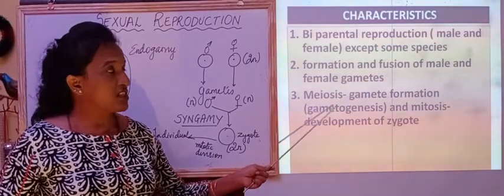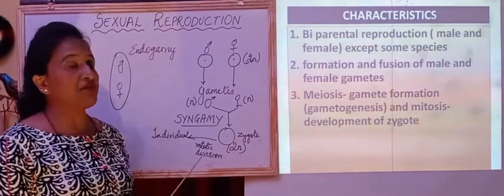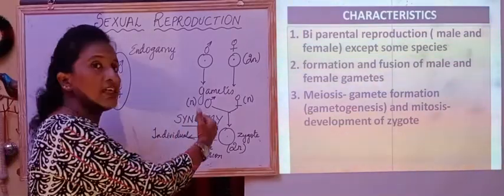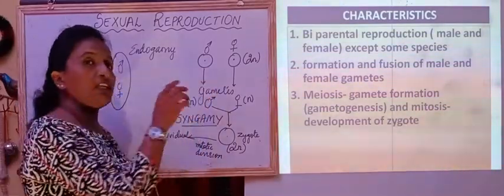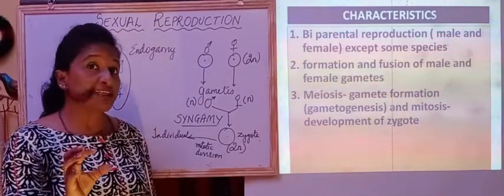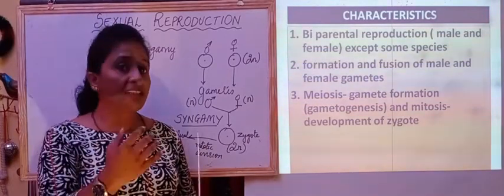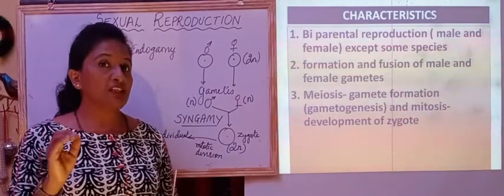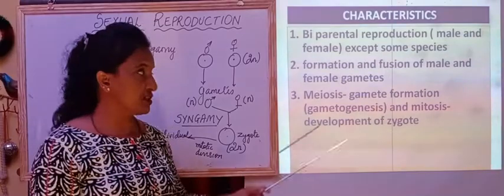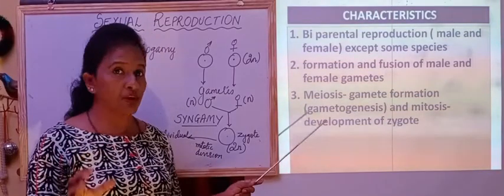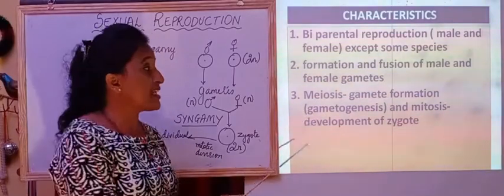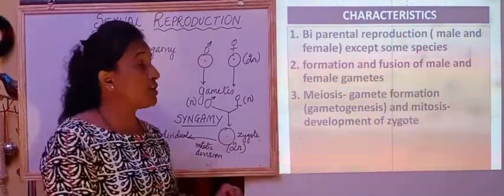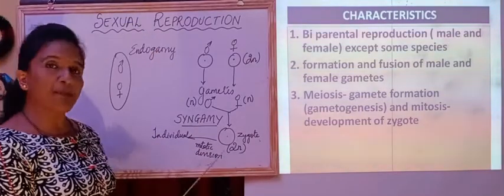Then meiosis, which plays a very important role. We had also discussed how meiosis takes place. It is the process by which the meiocytes undergo meiotic division and the number of chromosomes is reduced to half to form gametes. It is also called reductional division. So gamete formation requires meiotic division. We also call it gametogenesis since gametes are formed. And it also involves mitotic division for the development of the zygote.